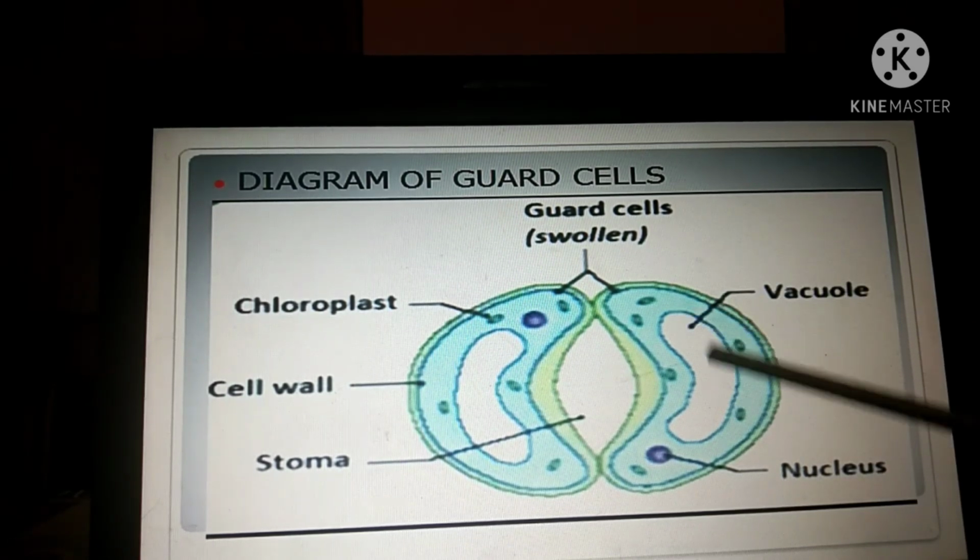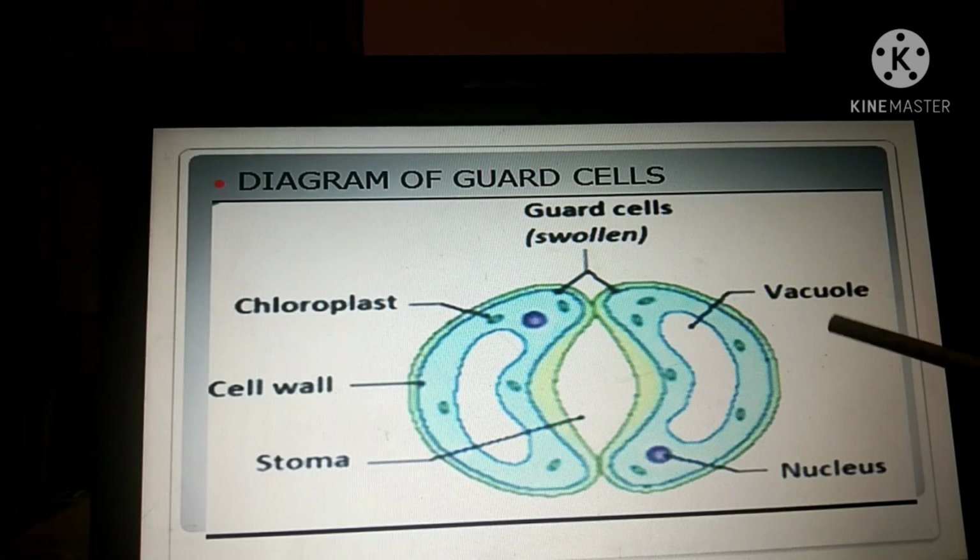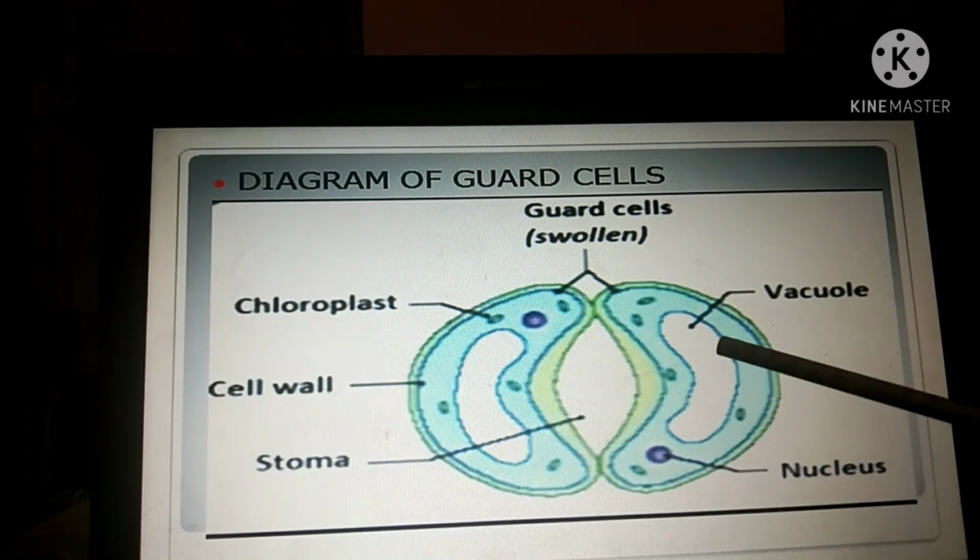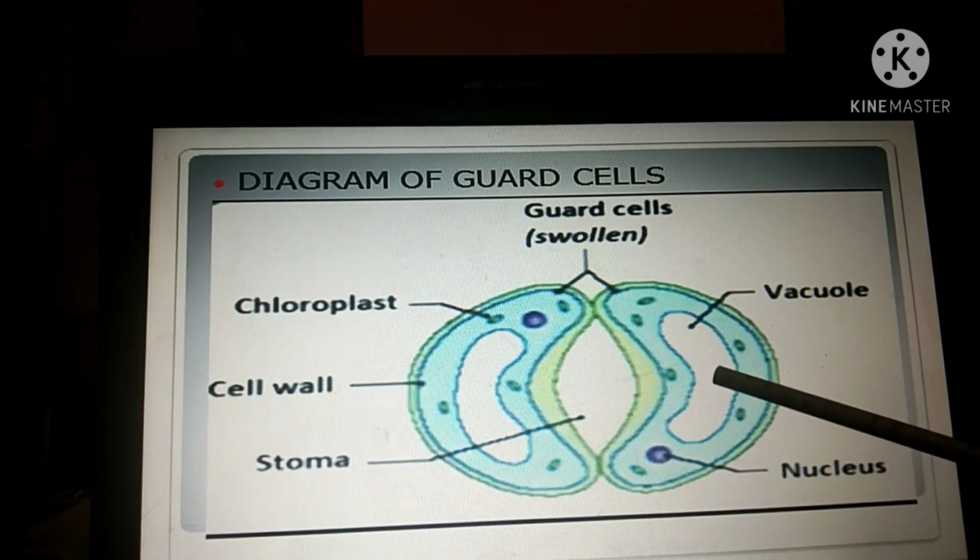And vacuole. Vacuole is a particular organ which is present in plant cells. What does this organ do? It helps to store the waste products, and it also helps to maintain the proper shape of the plant cell. You will study about all these things later in higher classes. So we'll continue with the further explanation in the next slides.